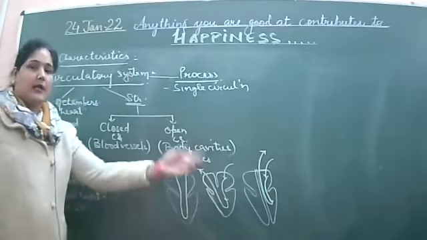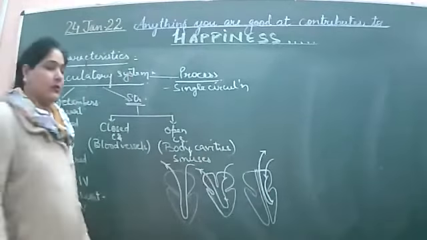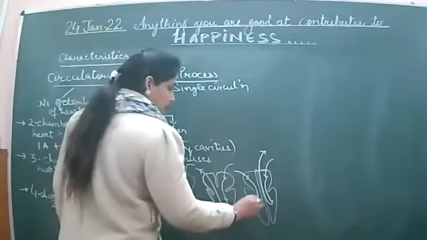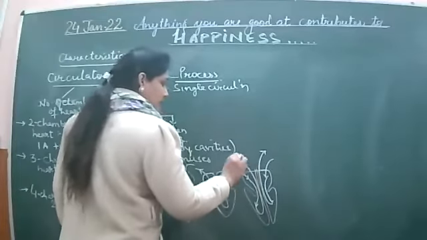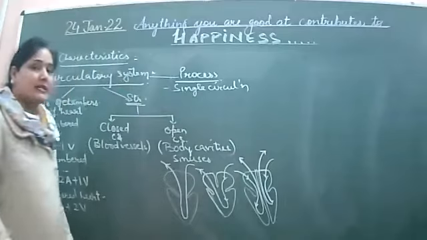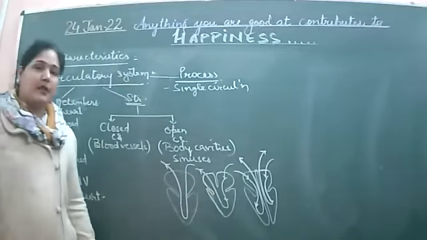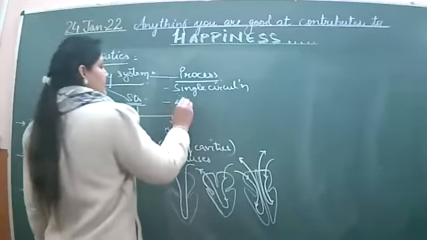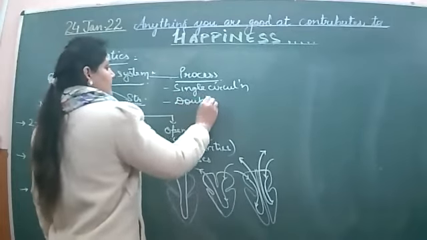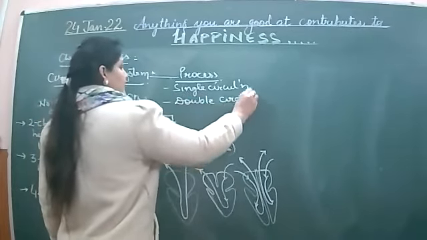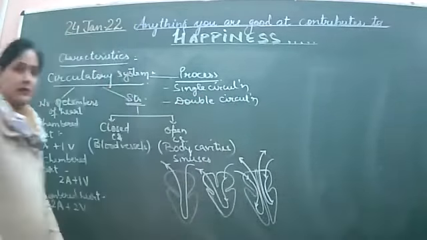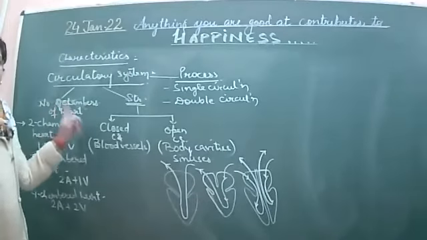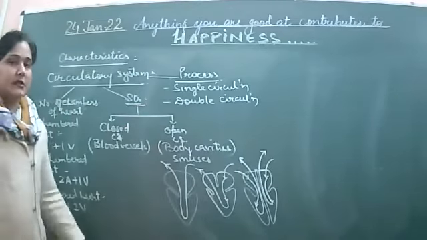No. Again, the blood has to be passed on to the right side. From the other tissues, it passes on to the right side, goes to the ventricle, leaves out from the heart. So twice the blood passes out from the heart, completing one circulation. That is called double circulation. Okay.